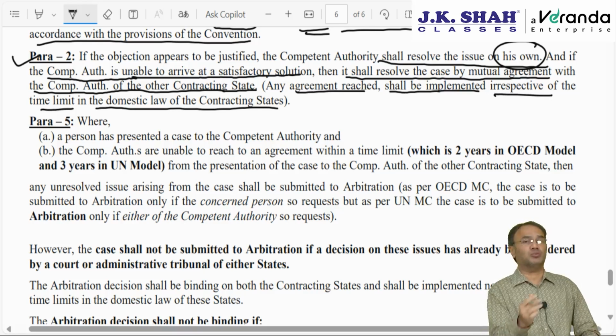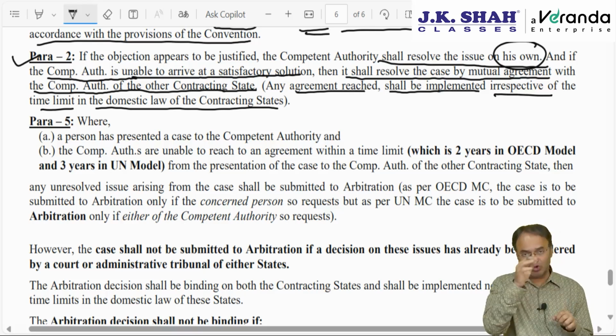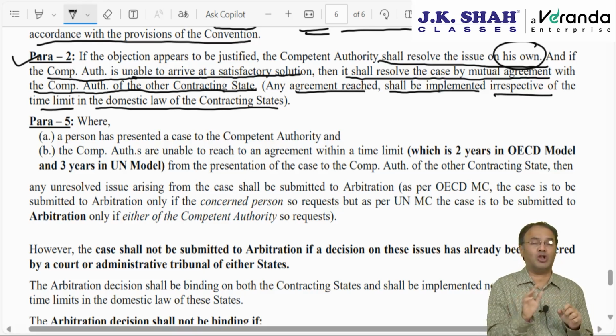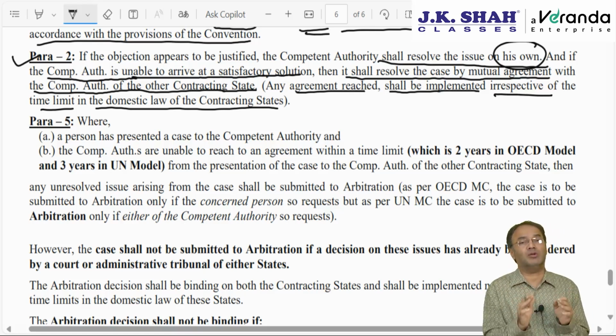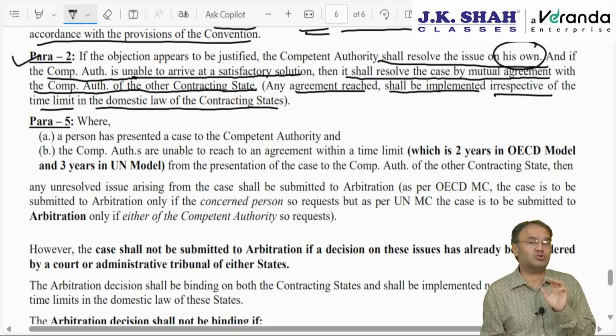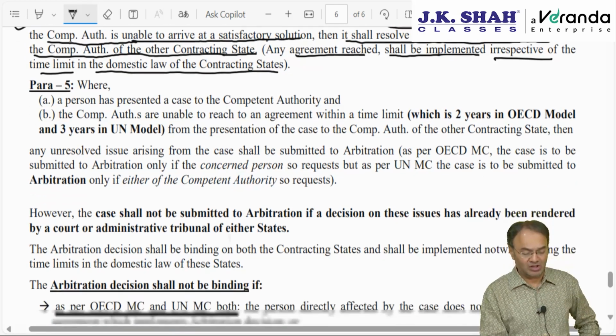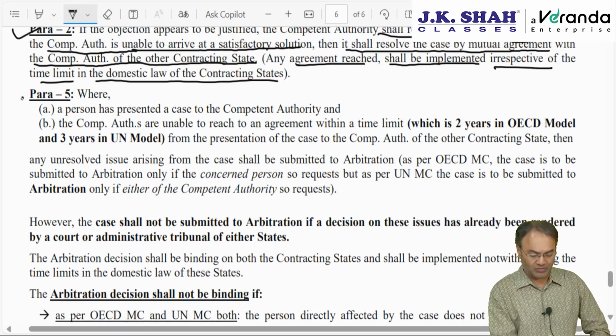Supposing his assessment is to be done in UK, and in UK, just like India, there is a time limit of 12 months to complete assessment. Even though that 12 month time limit has already expired long back, if once the decision is taken as per the mutual agreement procedure, that effect has to be given. That mutual agreement procedure resolution has to be implemented irrespective of the time limit given in the respective domestic law.